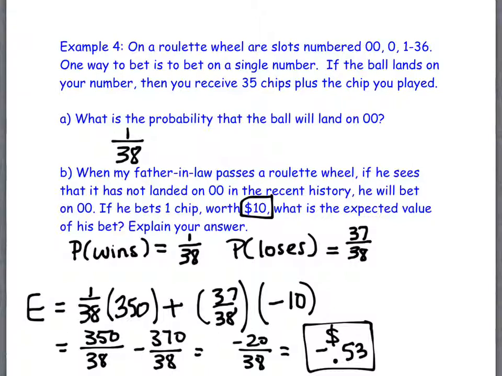All right, so let me tell you what this means in terms of expected value. In the explaining your answer business, this means if we did this a large number of times, over the long haul, on average, we would lose 53 cents every time we played the game. That's what this is saying, right? Obviously, if we win at some point, that's great, and we've got $350. But on average, we're losing 53 cents every time we play. This is why the casino stays in business.